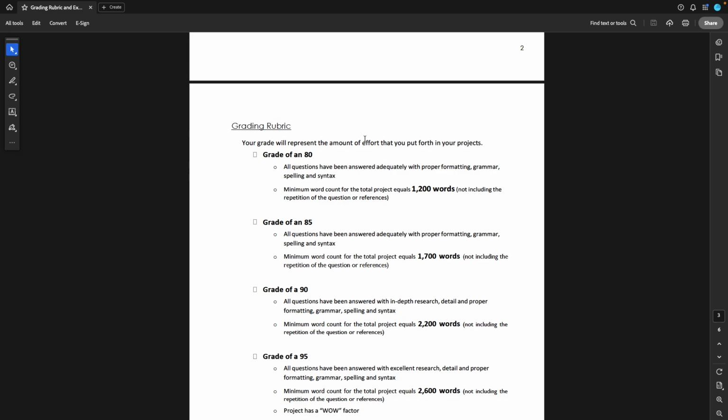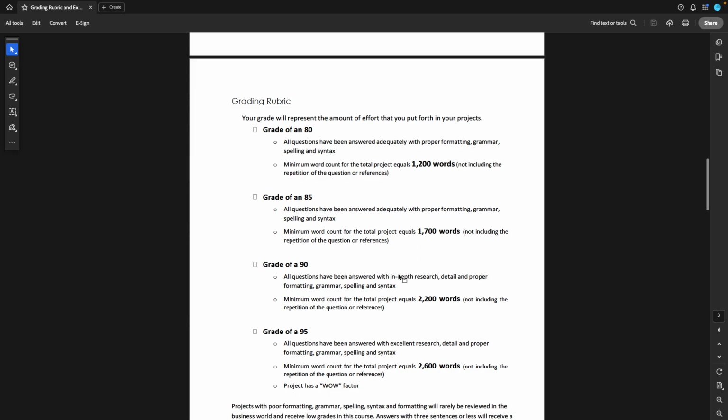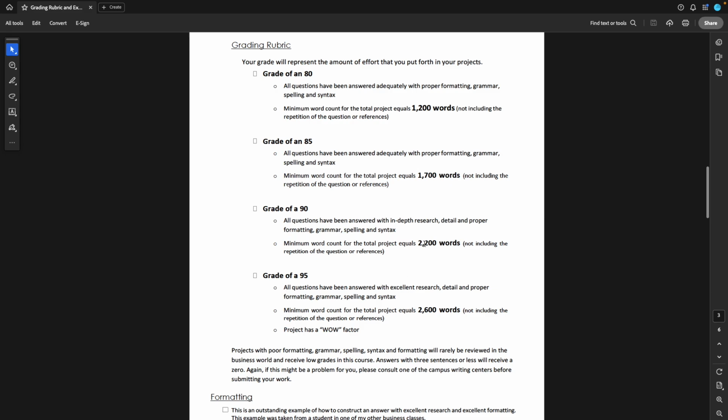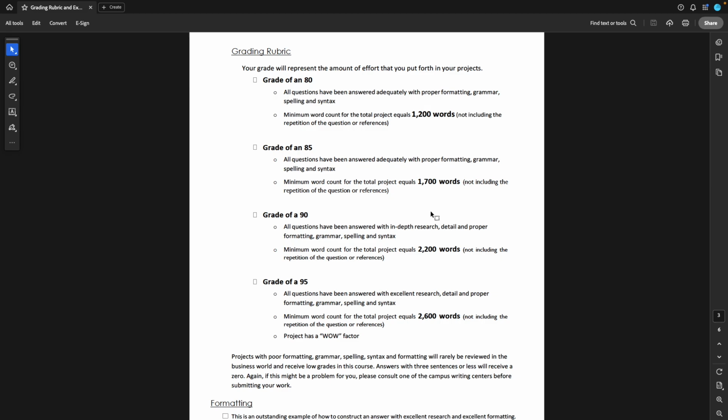That's an 80. And now we see if you want to get a higher grade, we would then increase that word count to 1,700, which means there is much more detail in your answers. As we go up the scale to a 90, now we're at 2,200 words. Again, we are not repeating any question, and I am not including your references. It's just your work, which you have, again, paraphrased from all of your research. You have very good formatting. Here we go. Detail, grammar, syntax.